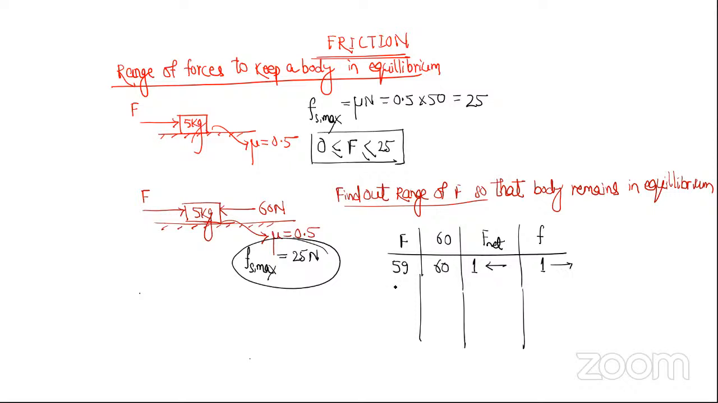Achha. What if this force is 50? Then how much will be the net force? It is 10 Newton. Which side? Left side. So how much will be friction? 10 Newton, towards right. So will the body move? No, sir. Getting it, na?